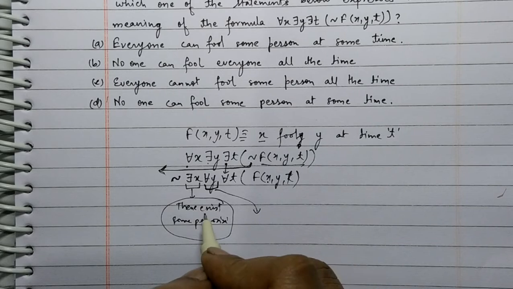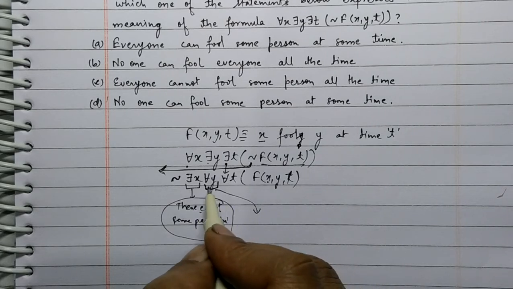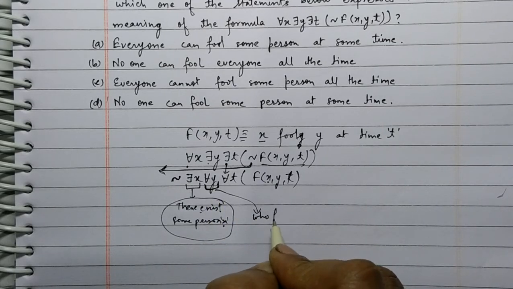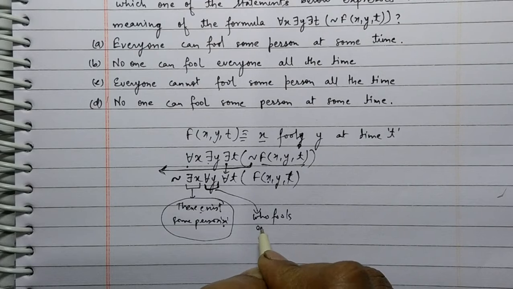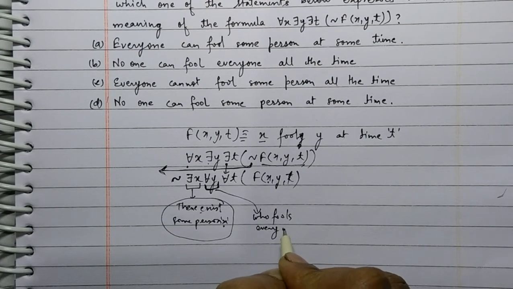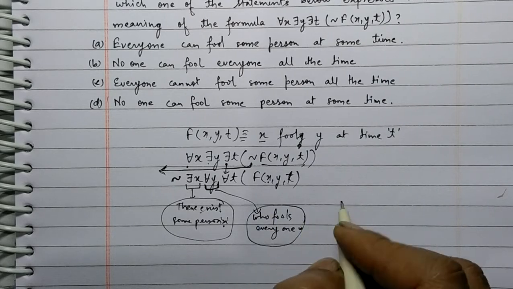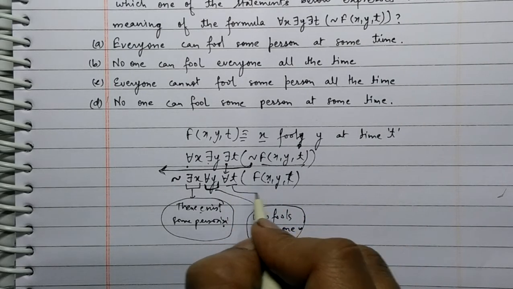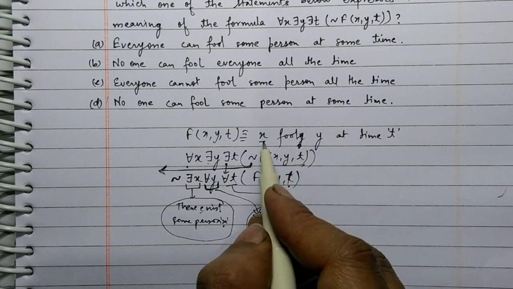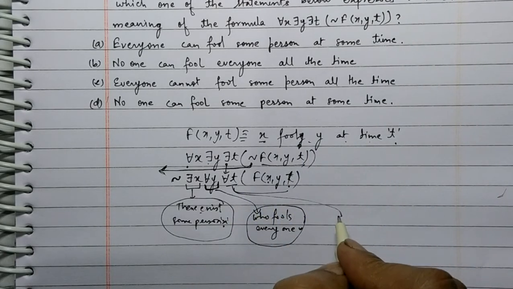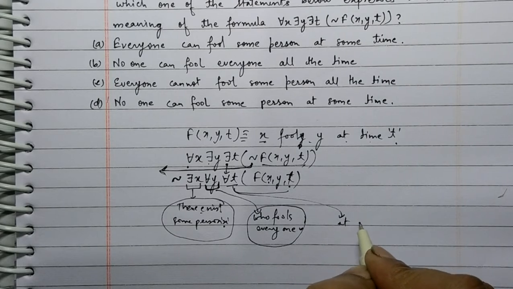X fools y. There exists some person x which fools every y, every person y. So who fools everyone, every person y, and for all t means at time t. X fools y at time t. So at all time.